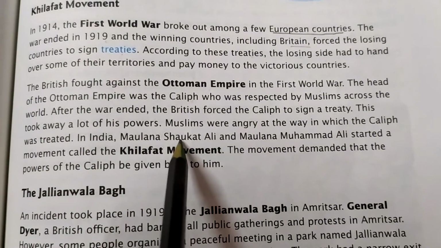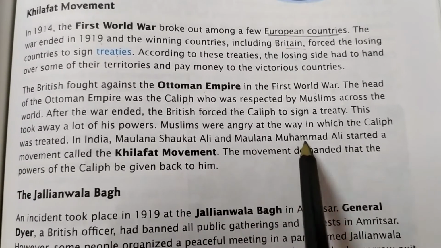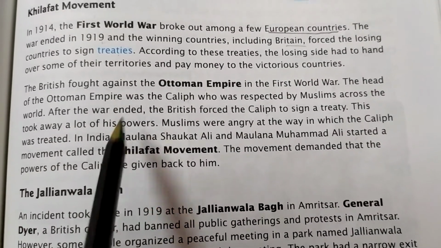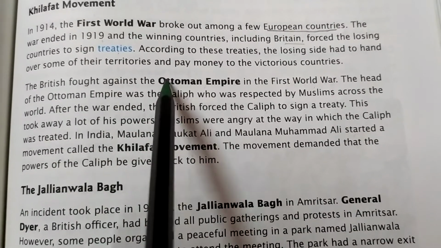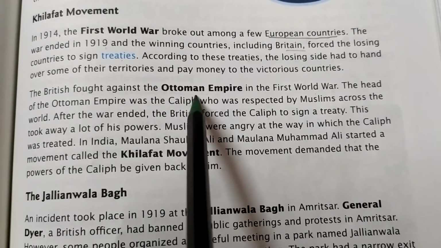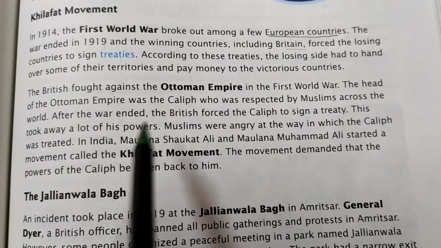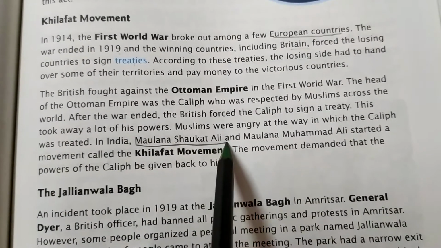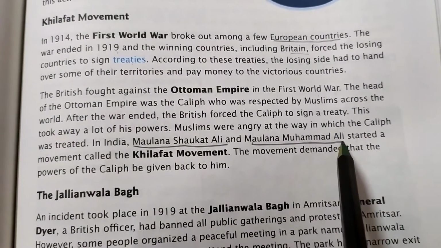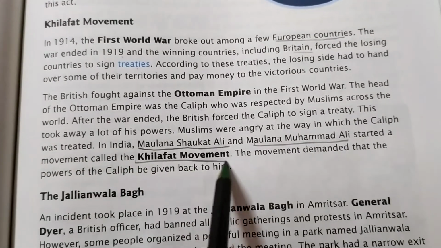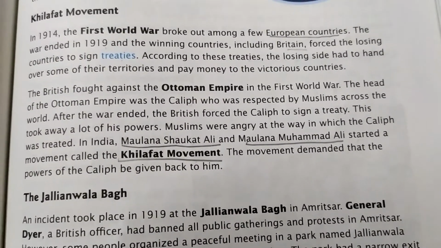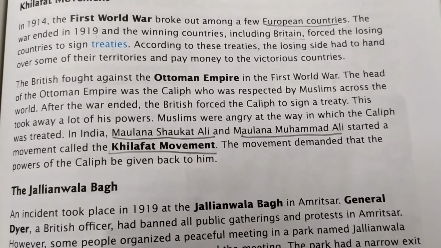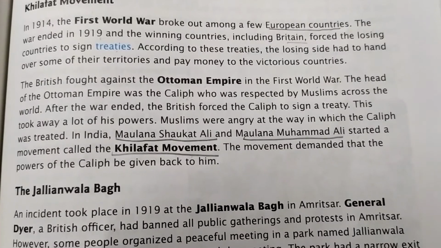In India, Maulana Shaukat Ali and Maulana Muhammad Ali started a movement called the Khilafat movement. They started it to protest against the torture and ill treatment of the Caliph in the Ottoman Empire by the British rule.